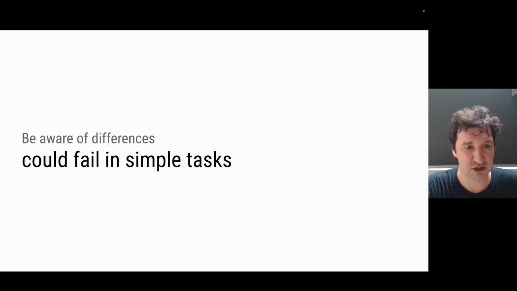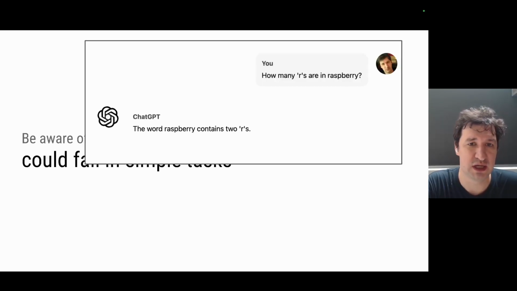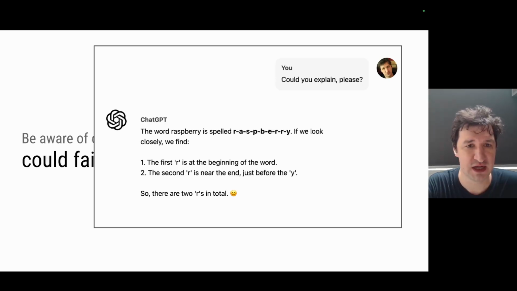So, for example, they could fail in really simple tasks, unexpectedly failing in something that you might not expect. For example, at one point I asked ChatGPT how many R's are in Raspberry, and it answered me that there are only 2 R's. And maybe it was just confused and thinking I was asking about the double R at the end of the word. But if I ask it to clarify, it's still insisting that there are just 2 R's. Even spelling it letter by letter, it still insists that there is only an R in the beginning and at the end. And it seems surprising that such smart models fail in such a simple task.